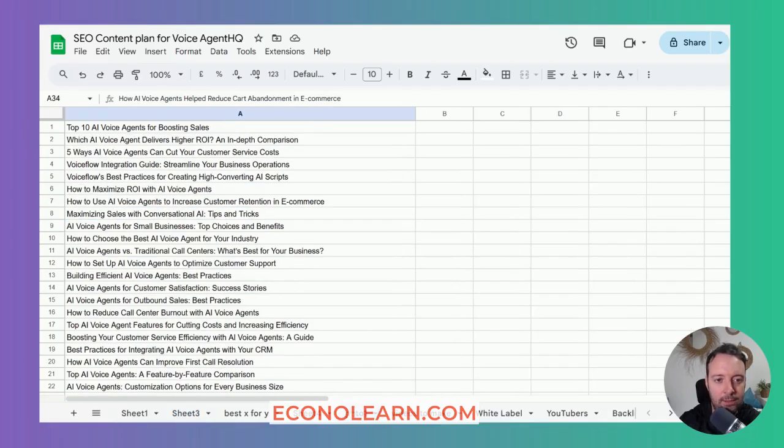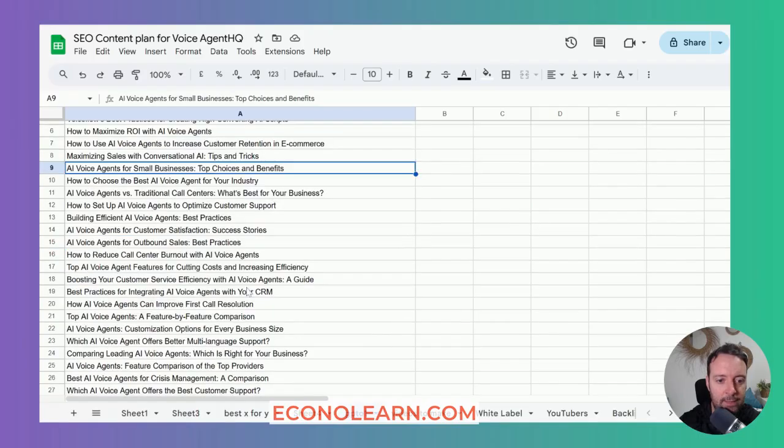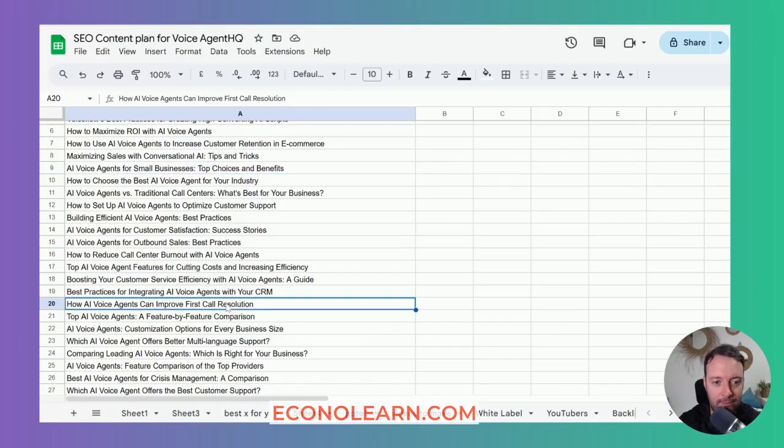So I also tried with GPT-o1. This is with the paid plan, I think, only for ChatGPT, but you can see there are quite good topics here. So, 5 ways voice agents can cut your customer service costs. That's going to be a very good blog post that AI can write. So you have to think about whether AI can write these blog posts as well, because if it's vague in any way, it's going to get lost.